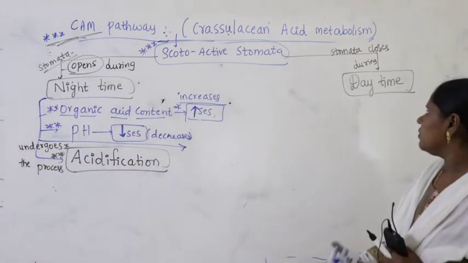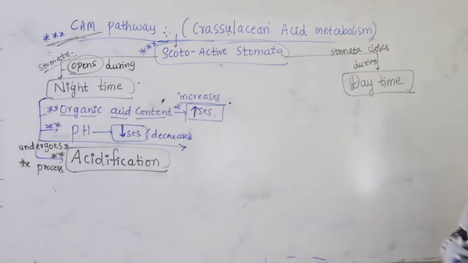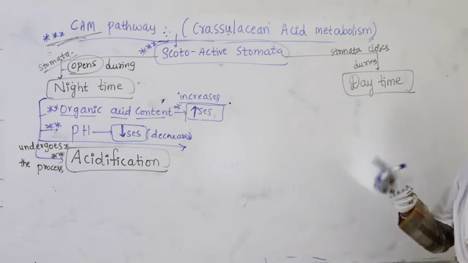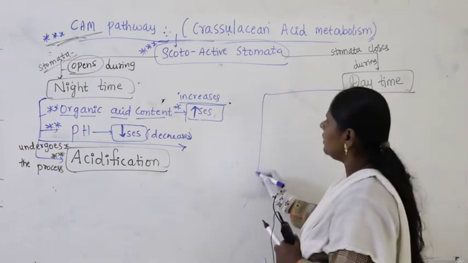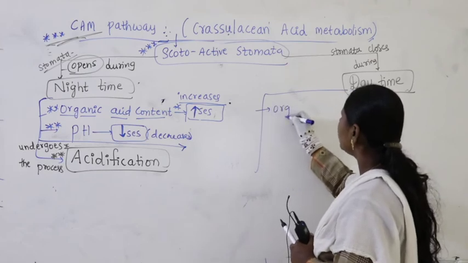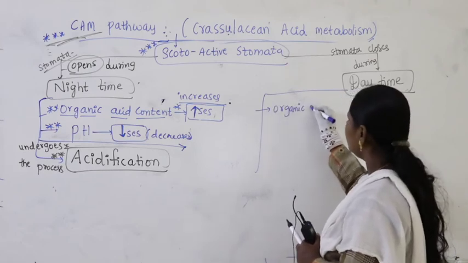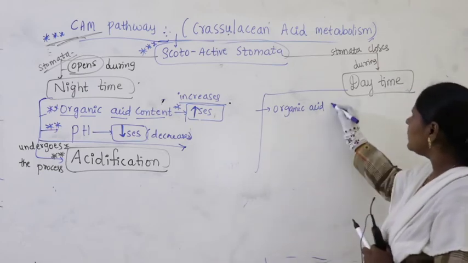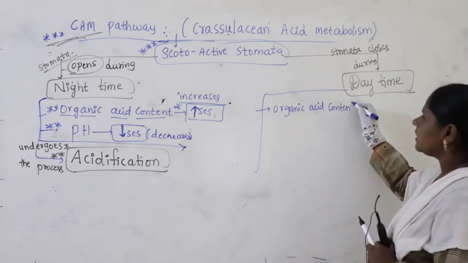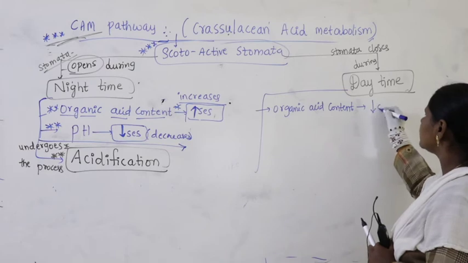Then what happens during daytime here? Because in daytime sunlight is available, the organic acids produced here release carbon dioxide. During daytime organic acids get broken down and there is a release of carbon dioxide. So we say organic acid content decreases.